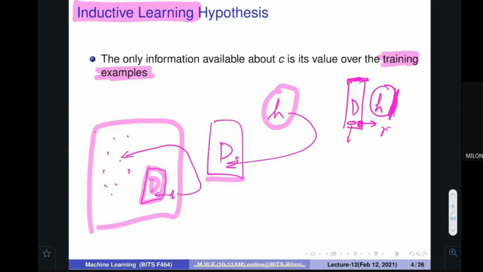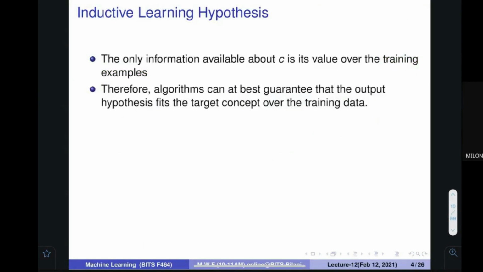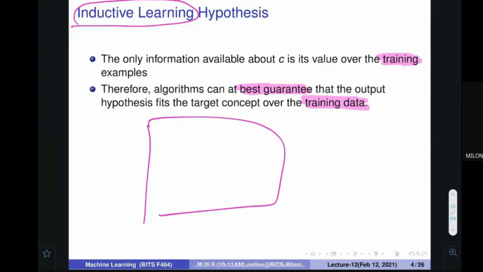So you want to be better on the unseen data. But because only the training data is available to you, you can at best guarantee that the output hypothesis fits the target concept over the training data. You are bound to do only this particular part. Make sense? So inductive learning means what? That this data is given to you, and you are learning on this in such a way that you can generalize to this particular place.